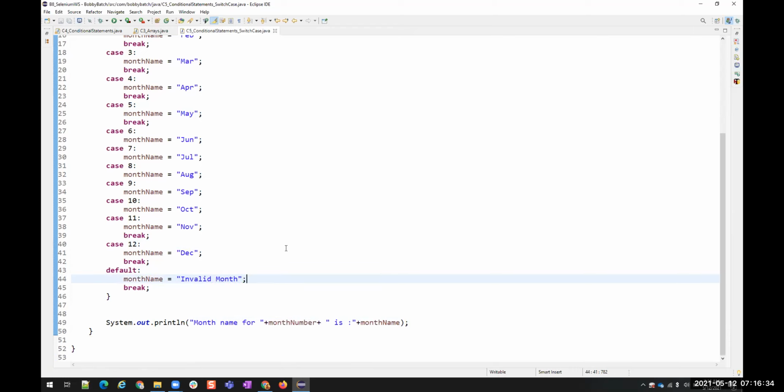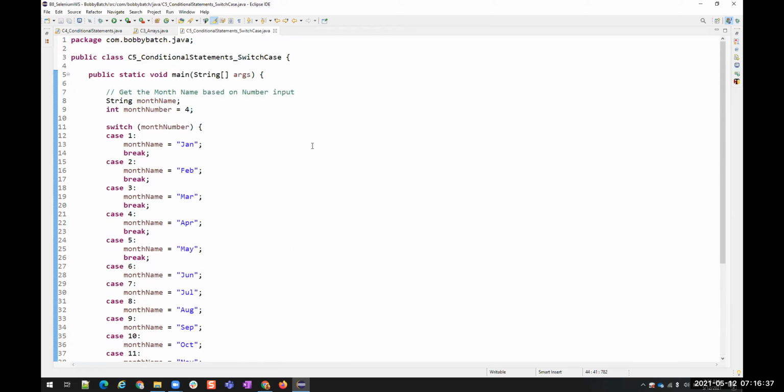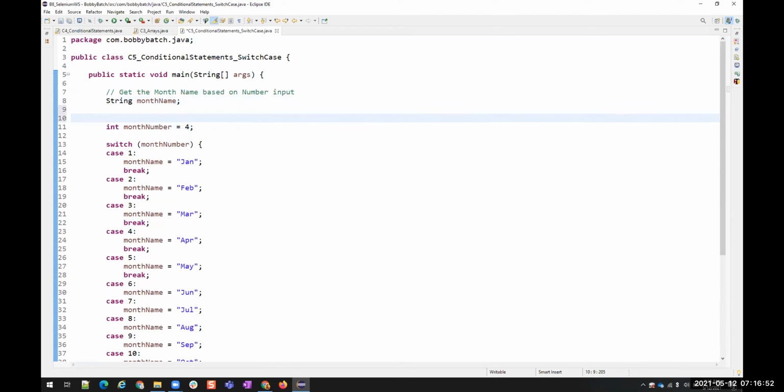All right. And now let me run this. So what is the month number we gave? Okay, let us take this from user. Instead of hard coding it, let us take this from the user. We know how to take the values from user? Scanner class. Yeah, we have to use scanner class. Please get the number, get name.